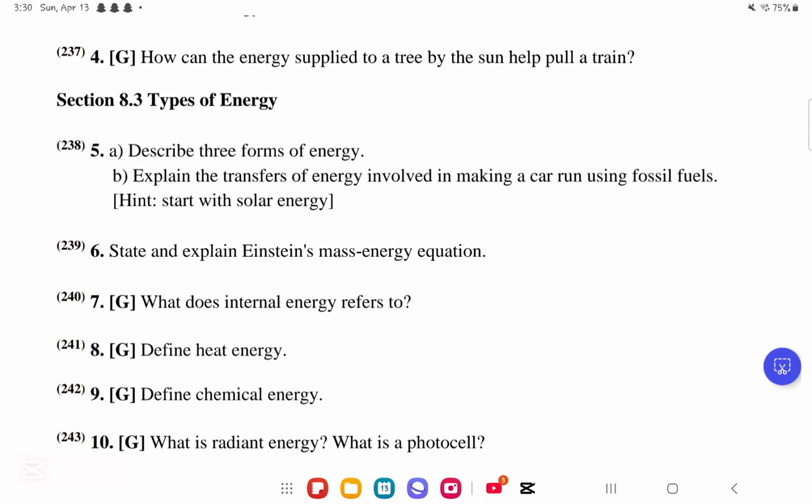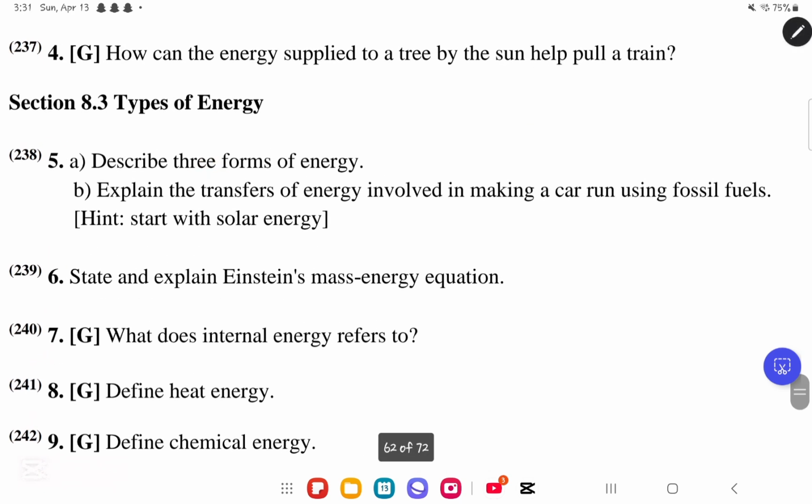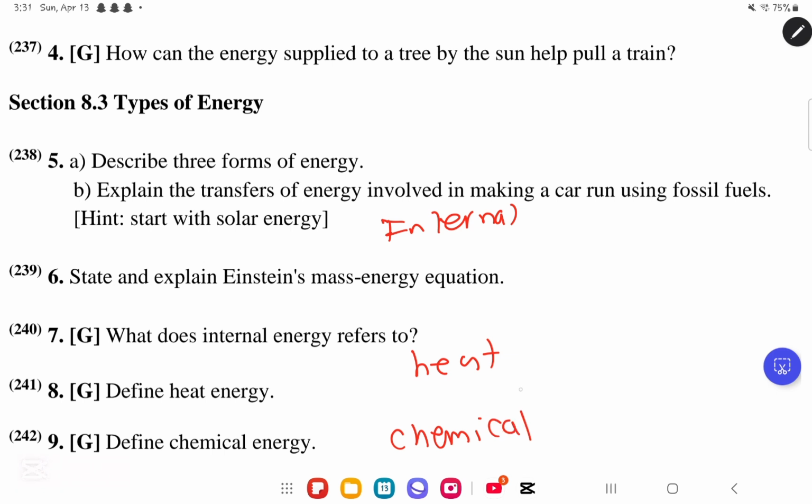In question number 5, they said, describe 3 forms of energy. Explain the transfers of energy involved in making a car run using fossil fuel. Hence, start with solar energy. Okay, let us start with part A. What are the 3 forms of energy? The 3 forms of energy we have are the internal energy, the heat energy, and the chemical energy.